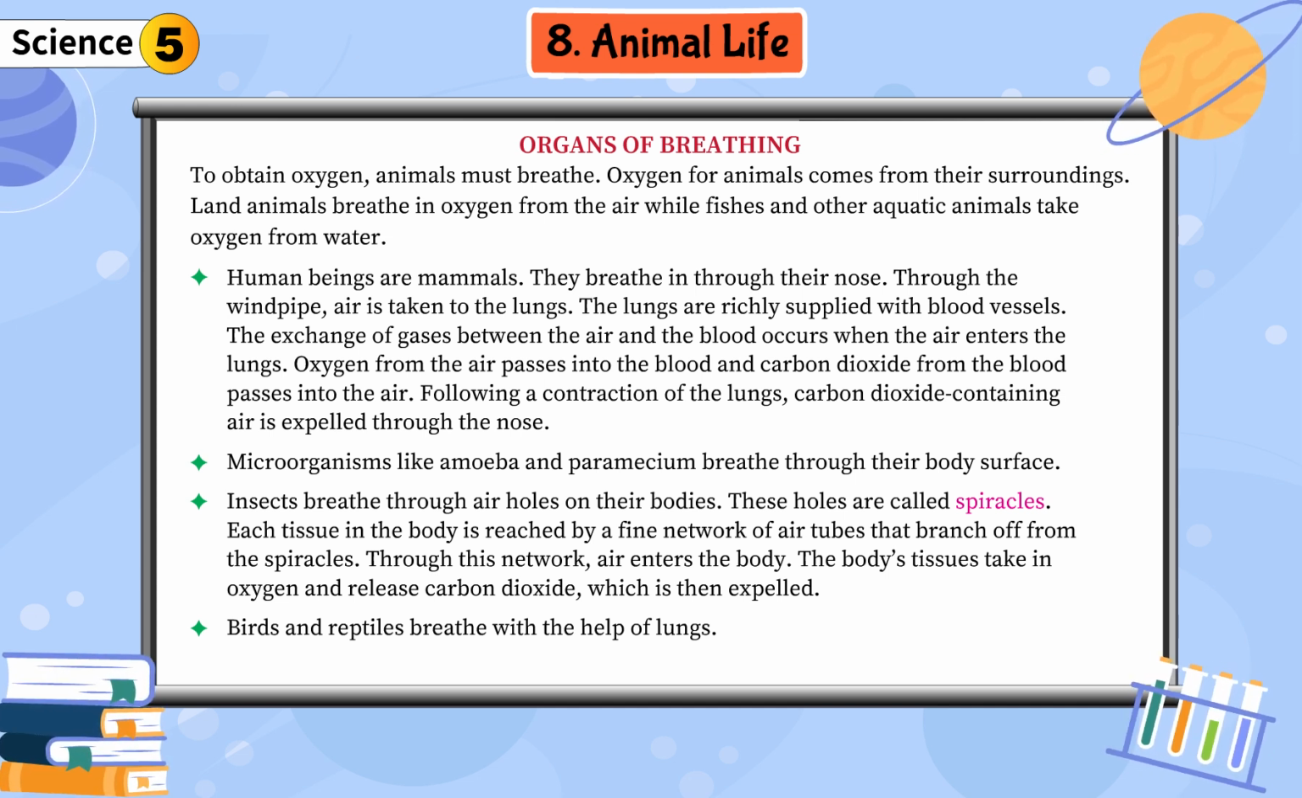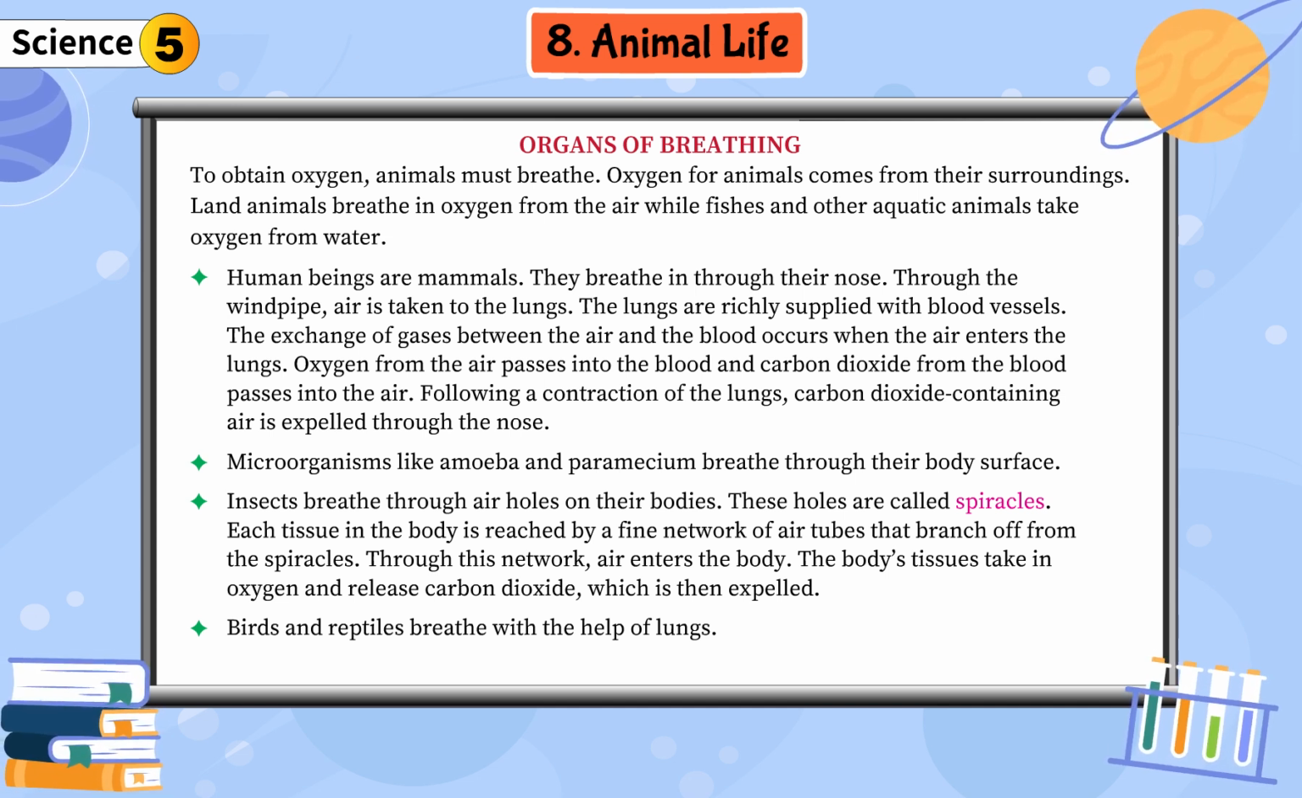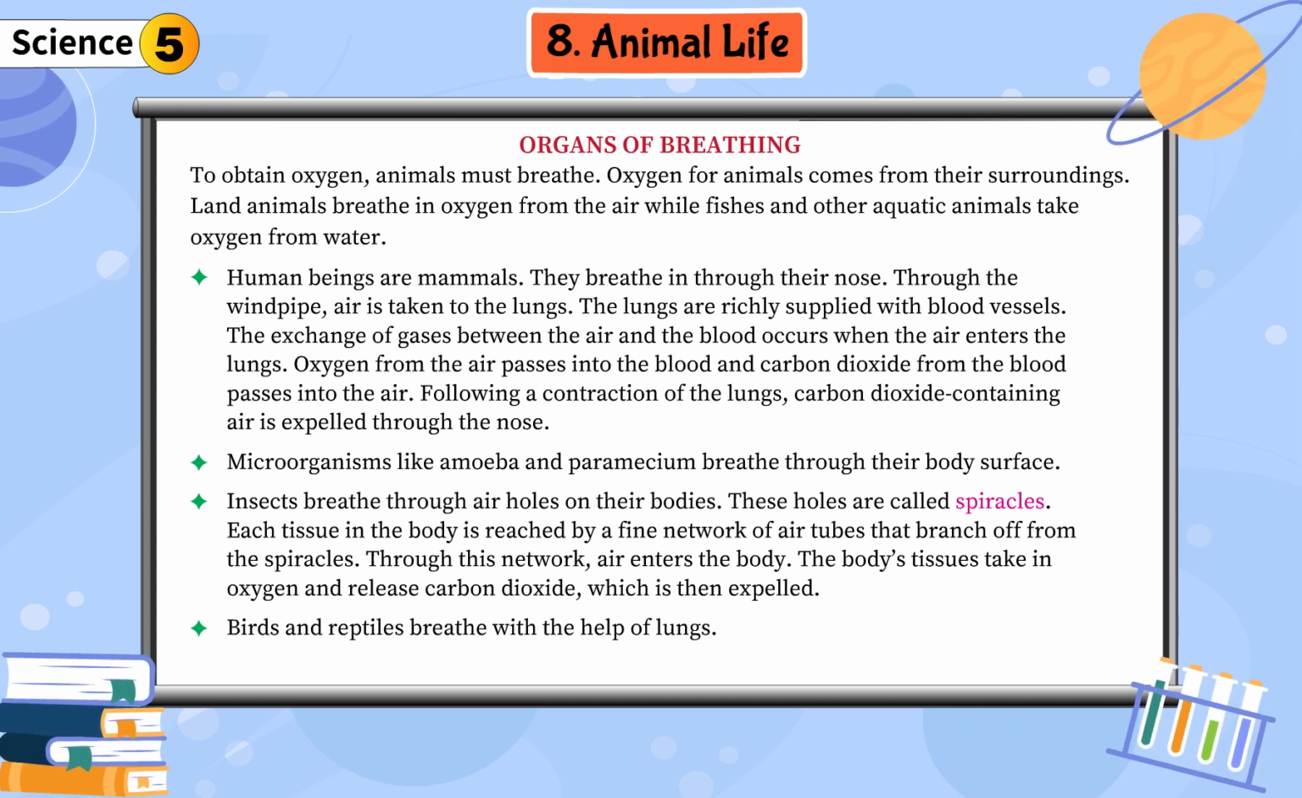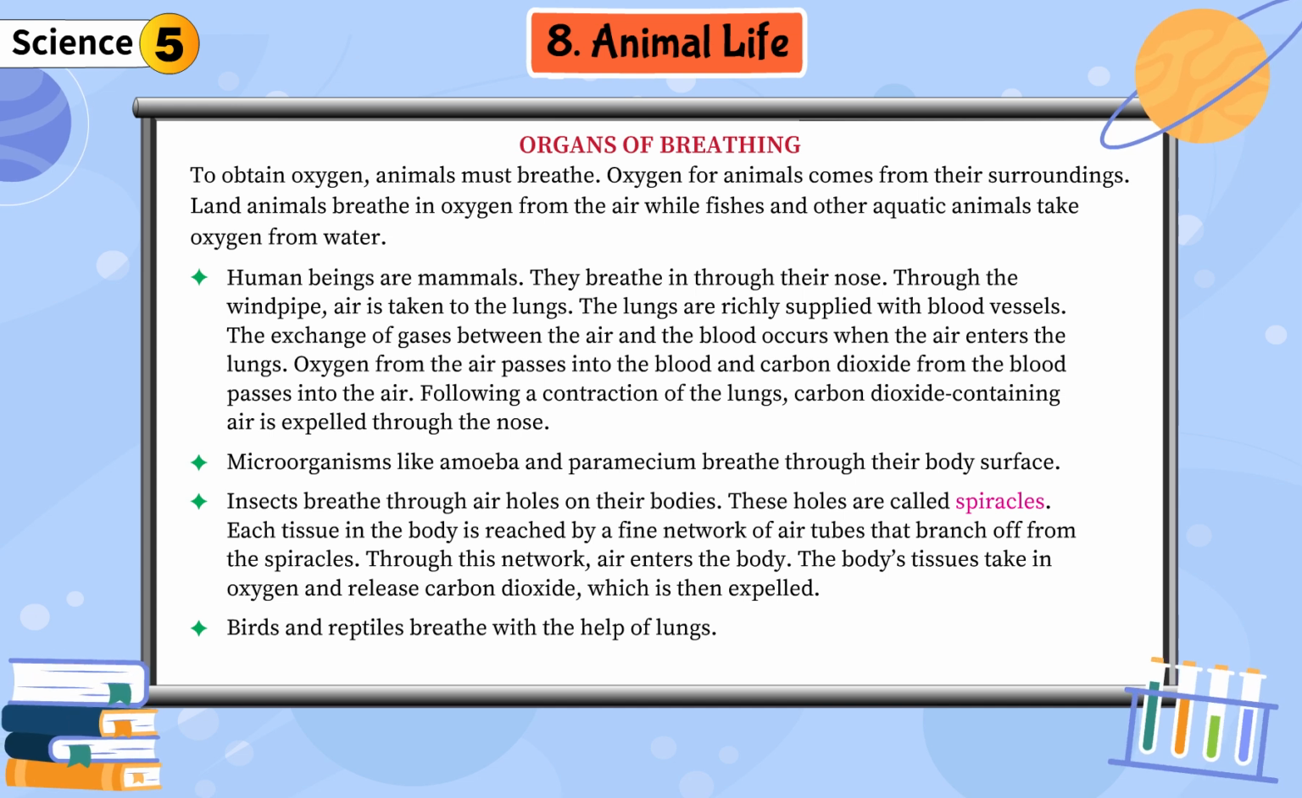Microorganisms like amoeba and paramecium breathe through their body surface. Insects breathe through air holes on their bodies. These holes are called spiracles. Each tissue in the body is reached by a fine network of air tubes that branch off from the spiracles. Through this network, air enters the body. The body's tissues take in oxygen and release carbon dioxide, which is then expelled.